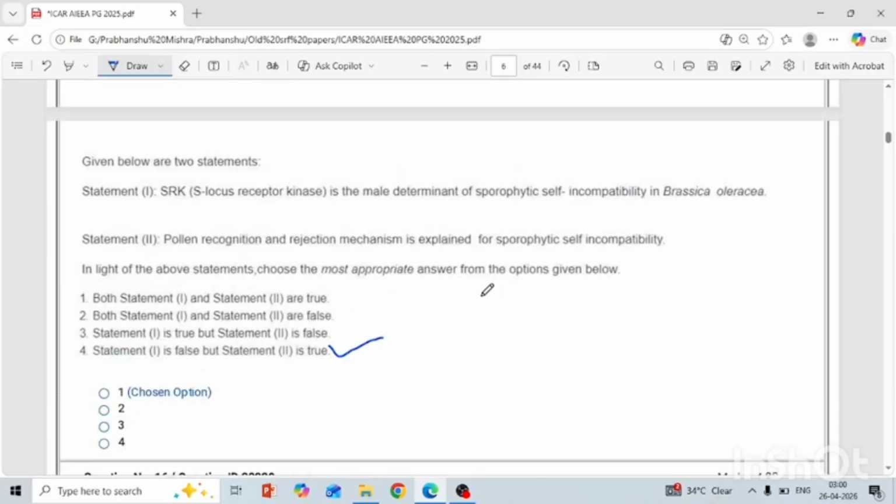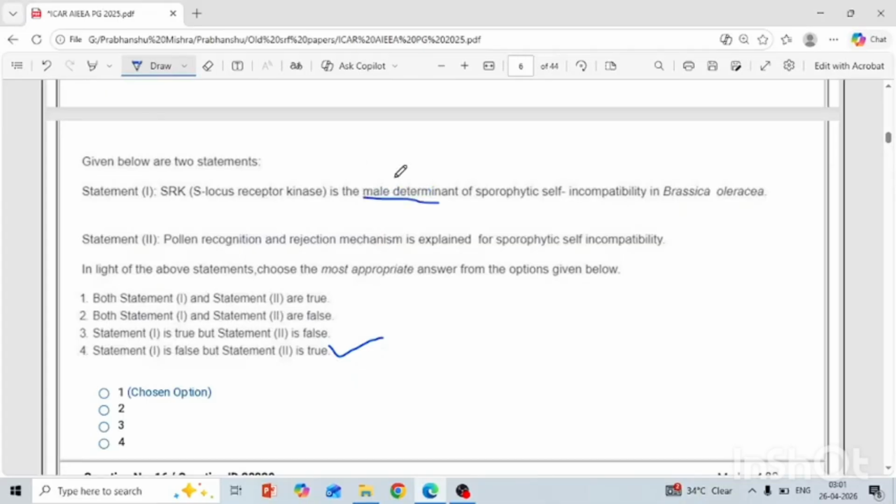Another is: SRK, S locus receptor kinase, is the male determinant of sporophytic self-incompatibility in Brassica oleracea. No, SRK is not the male determinant. Okay, this is the female determinant. And what is the male determinant in the case of sporophytic self-incompatibility?